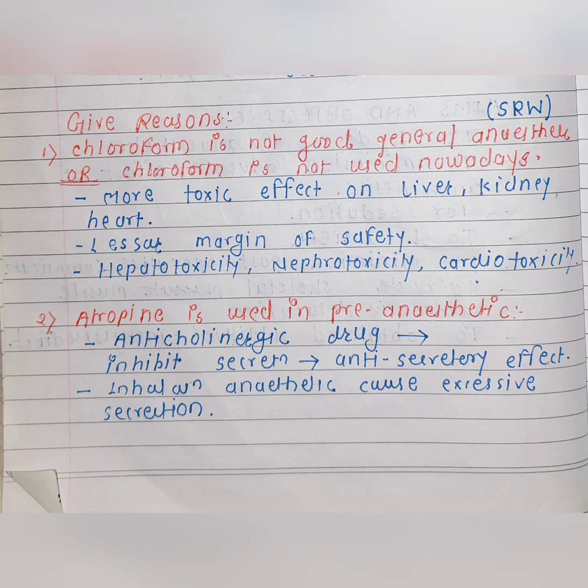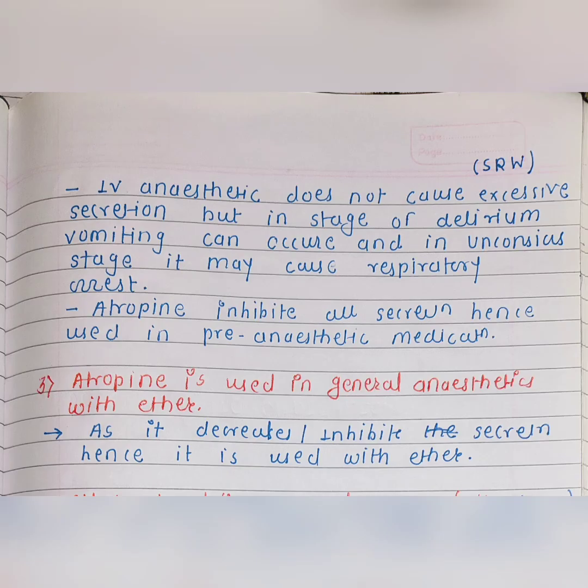Second one is why atropine is used in pre-anesthetic medication. As atropine is an anticholinergic drug, it decreases salivary and respiratory secretion. Inhalation anesthetic causes excessive secretion. Intravenous anesthetic does not cause excessive secretion, but in the stage of delirium or excitement, vomiting can occur, and in the unconscious stage it may cause respiratory arrest.